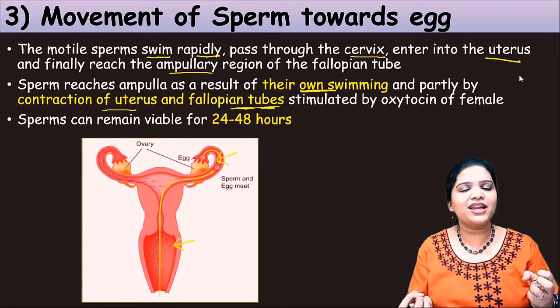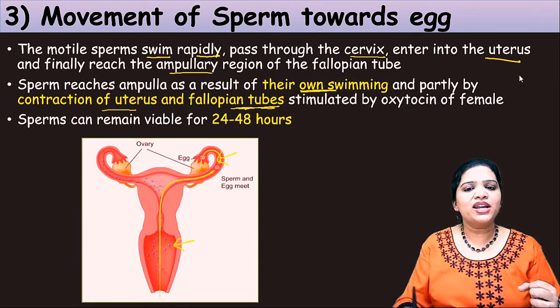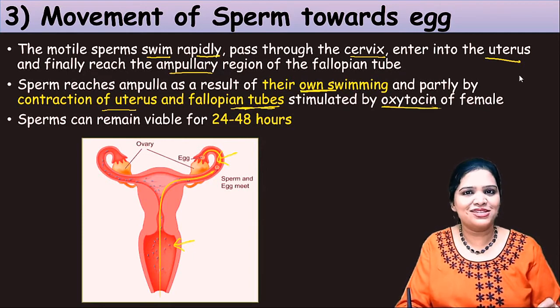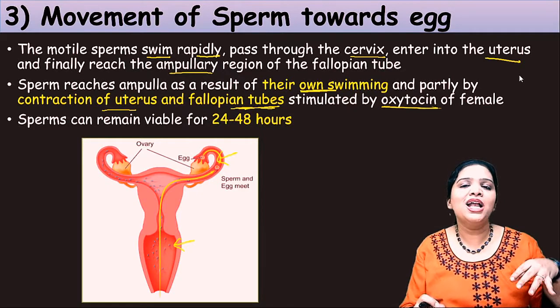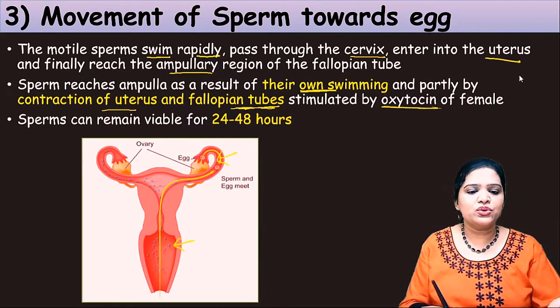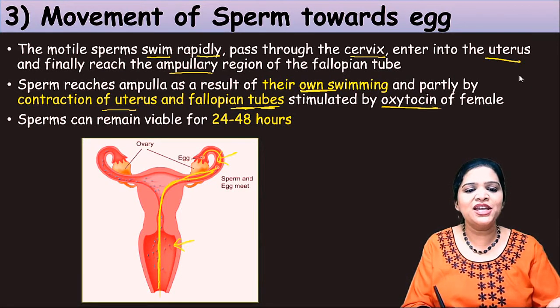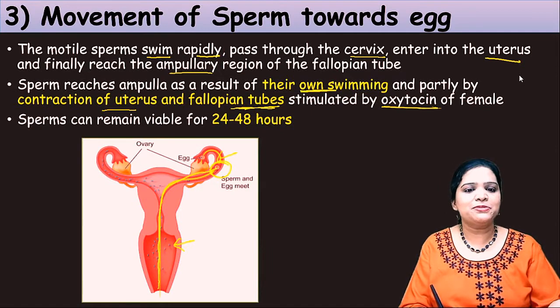So they contract slowly. This contraction is because of the hormone oxytocin, a female hormone. As a result of this slow vibration movement, the sperm moves ahead, and from here it goes and reaches the point where the egg is present.